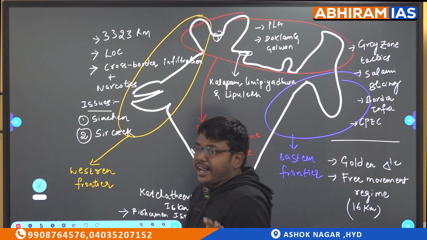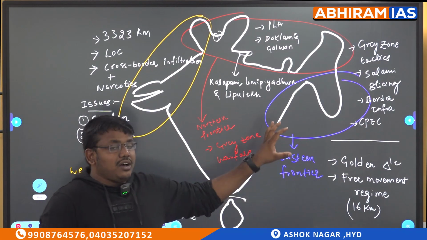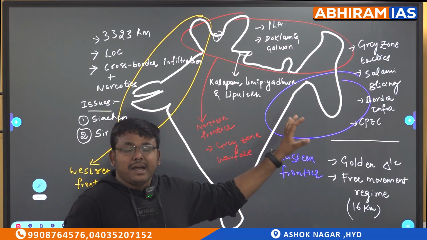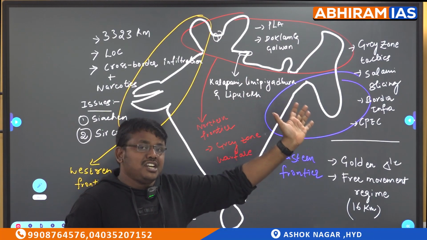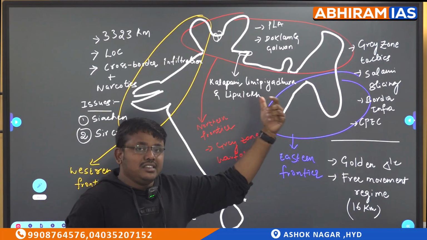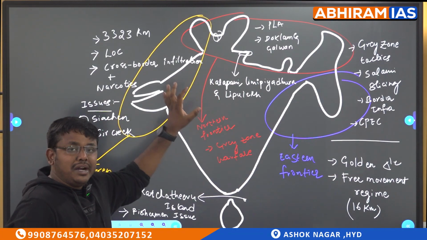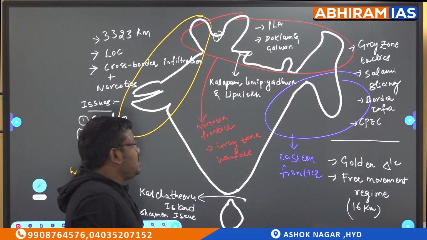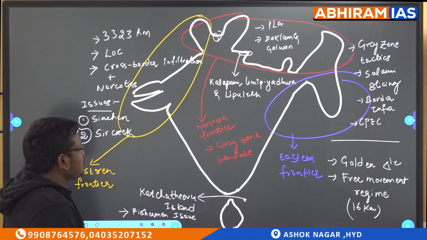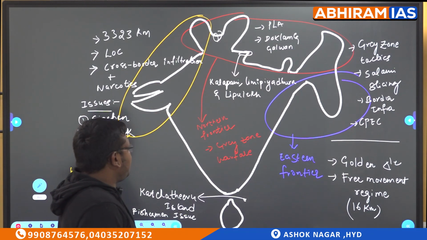So because of these, the Arakan Army and Chin Army, all these are insurgent groups present in the Myanmar border and the northeastern border. These groups are using these routes as a weapon for trade, human trafficking, or drug trafficking. So these are all the major problems with this eastern frontier.